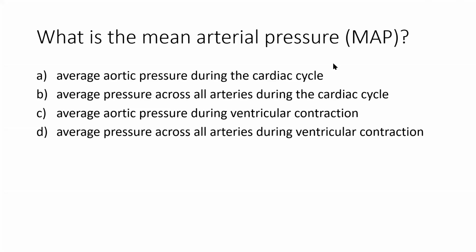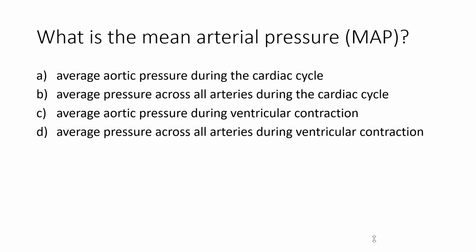What is the mean arterial pressure, MAP? A lot of you selected A, average aortic pressure during the cardiac cycle. Option A is correct, but I really want to make sure because quite a few selected some other options too. So the mean arterial pressure we said was the systolic pressure divided by the diastolic pressure. And so we're looking at one vessel in particular. We're looking at the aorta and the pressures in that vessel.